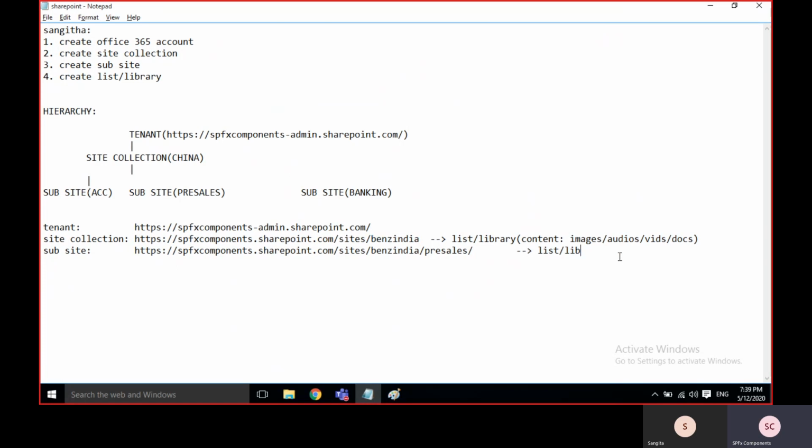One point here is best practices: do not use special characters and spaces when creating lists, sites, whatever. Initially, while creating, do not give space and special characters.